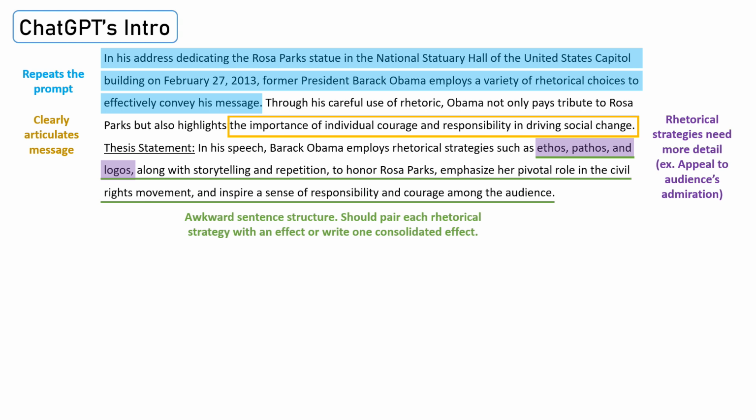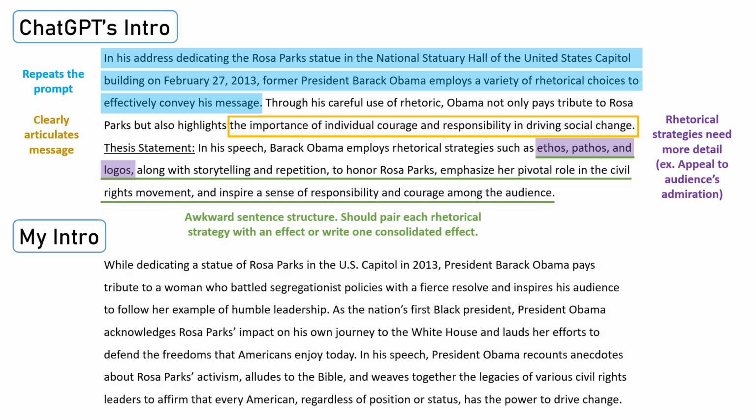There are far too many commas in the sentence because it's divided into 2 halves, rhetorical strategies and their effects. To trim this down, ChatGPT should have paired each rhetorical strategy with its corresponding effect within each clause, or written one consolidated effect. Let's take a look at my intro.